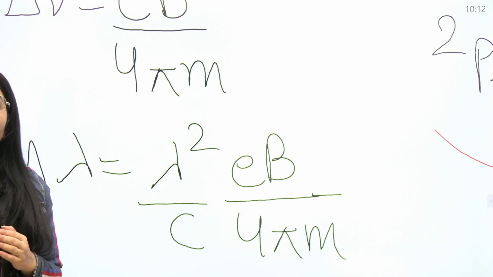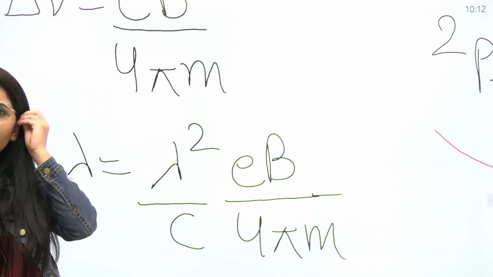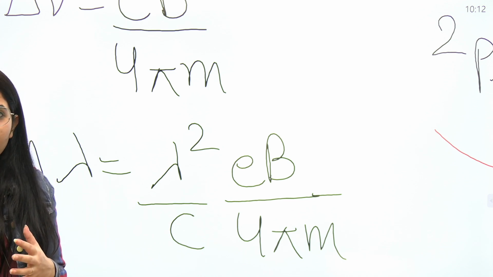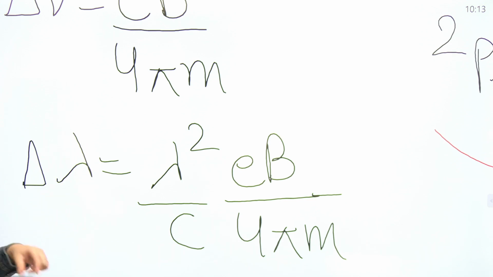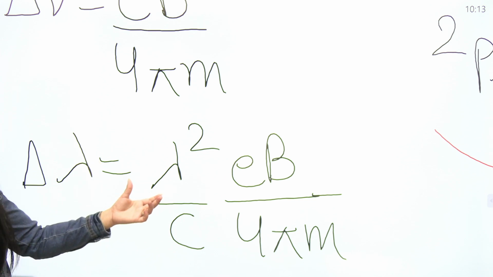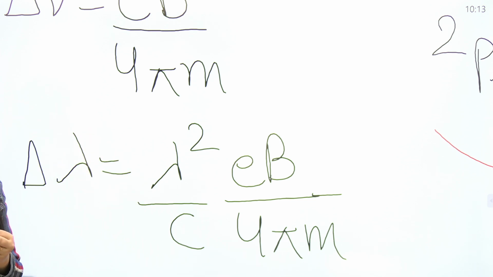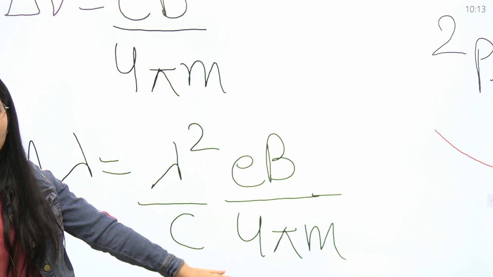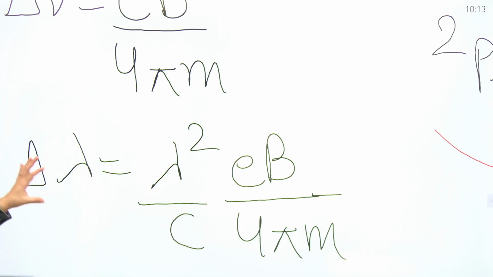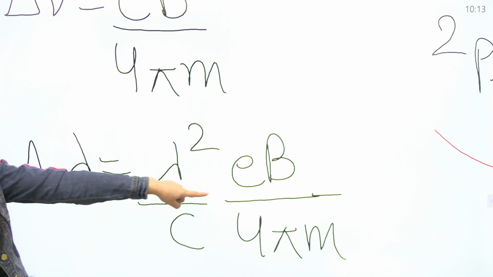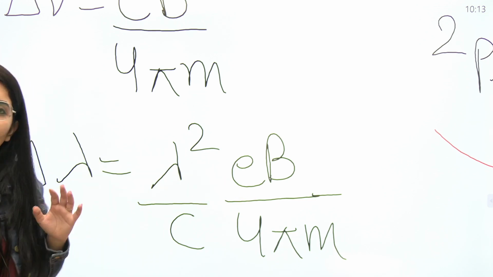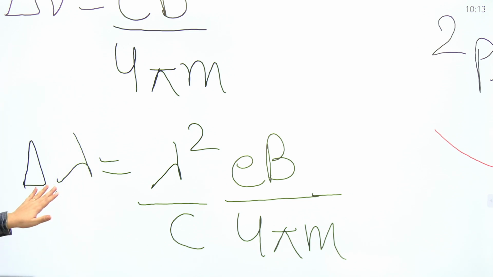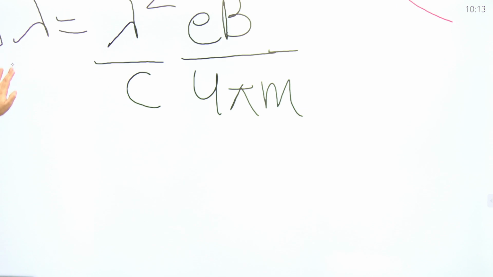Now the point is, we replace these values to get a different expression whenever the given parameters are not the values present in this equation, but they have provided you the frequency shift or the wavelength, and they want you to find the wavelength shift. Clear? If the frequency shift value is given and you want to find the wavelength shift, you will directly use that formula just by putting delta nu there. So as per the requirement of the question or the given parameters, you will consider the formula accordingly and put the values in it to get the final answer.